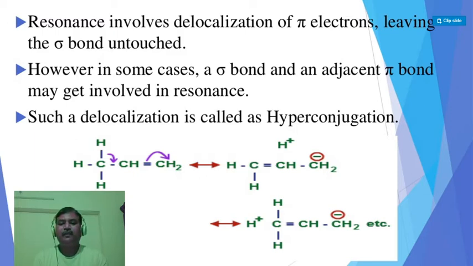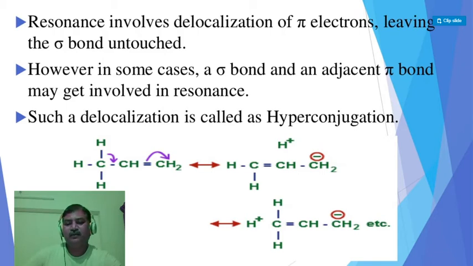However, in some cases, a sigma bond and an adjacent pi bond may get involved in resonance. For example, see this structure. This compound is propene. What is the structural formula?